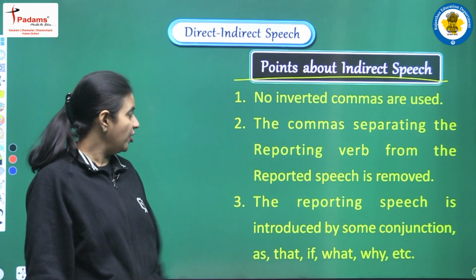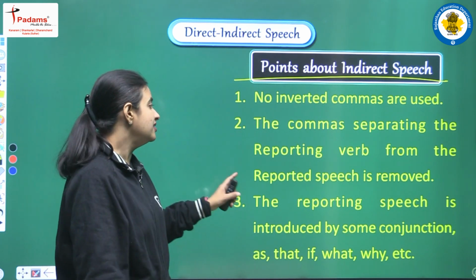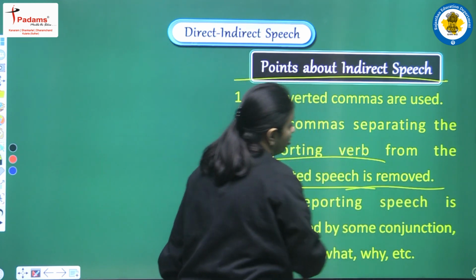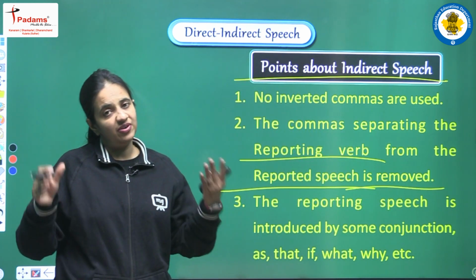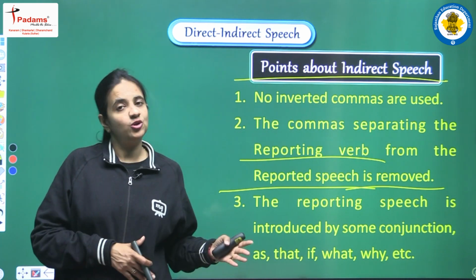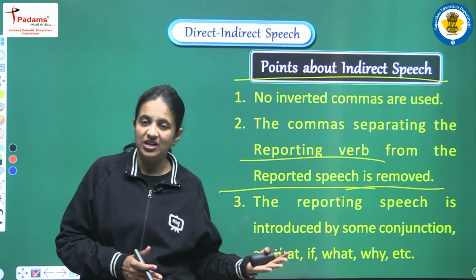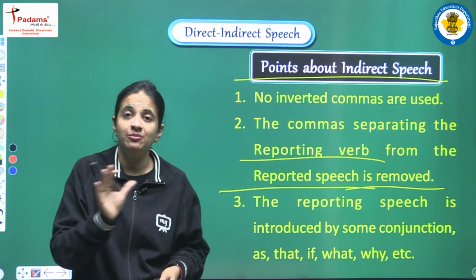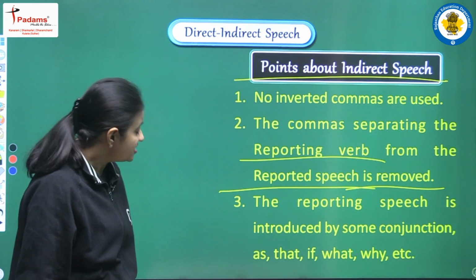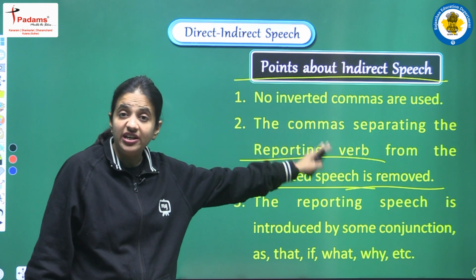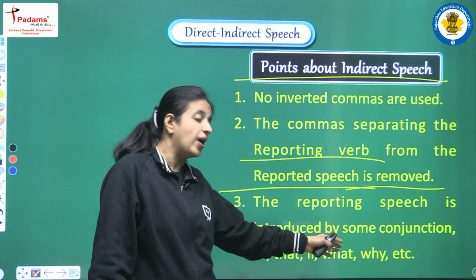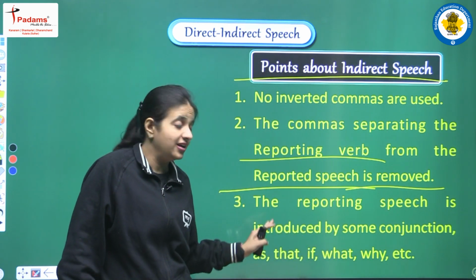sentence. Second point: the comma separating the reporting verb from the reported speech will also be removed. So yes, inverted commas will be removed and the comma will also be removed. So we can say that in a sentence of indirect speech, there will be no comma in between. Next point: the reported speech is introduced by some conjunction. We can have many conjunctions like that, if, what, why, etc.